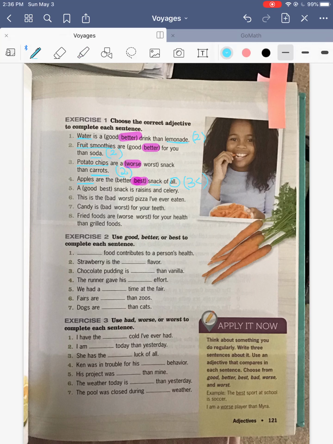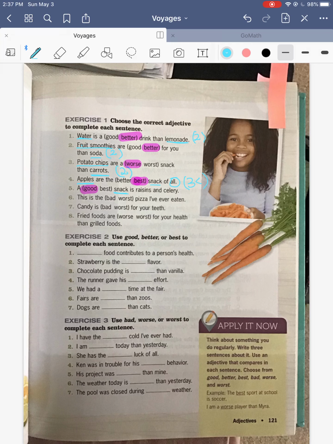Number 5, a good snack is raisins and celery, or a best snack is raisins and celery. So in number 5, raisins and celery go together, so they're one noun together. So there's only one thing in this sentence. So we're just going to say good because it's only one snack, not a lot of snacks. Which I guess technically I could highlight the noun snack right here instead of raisins and celery, but that's telling us what the snack is.